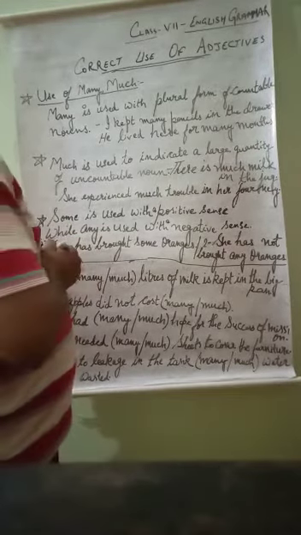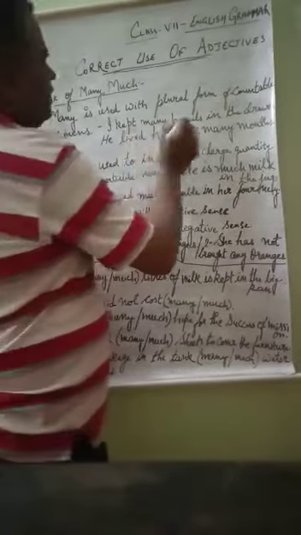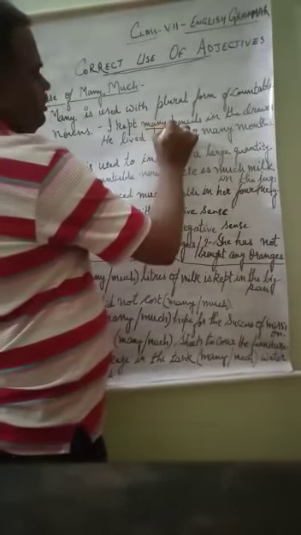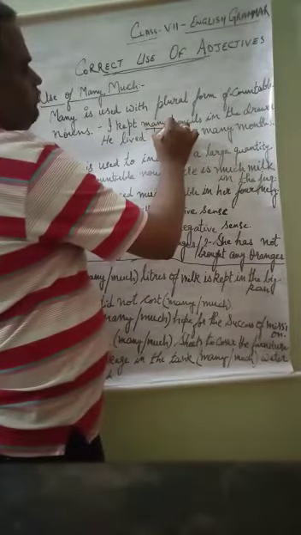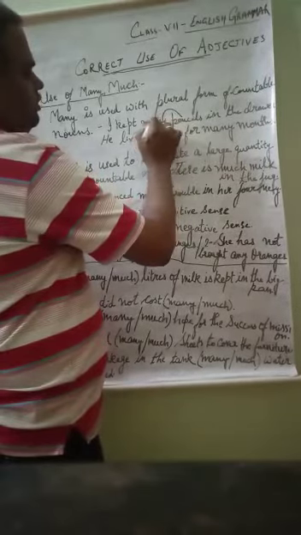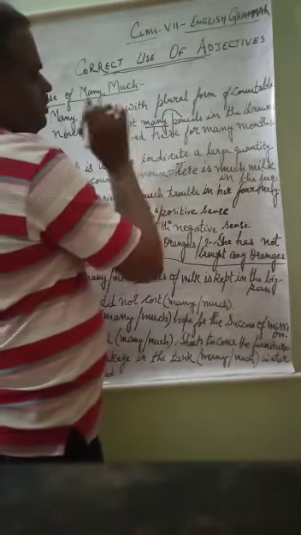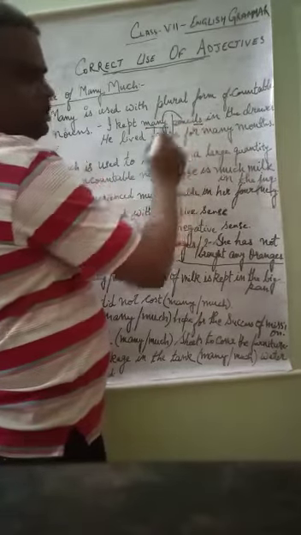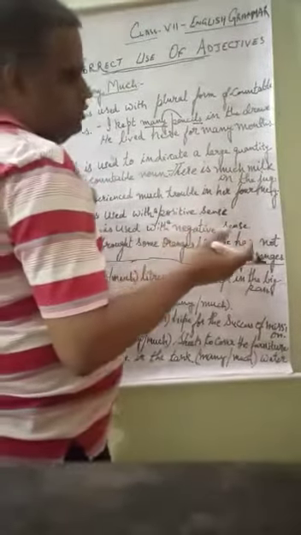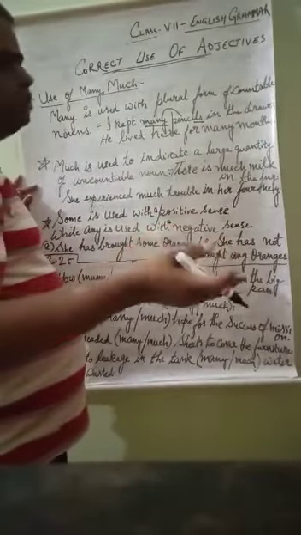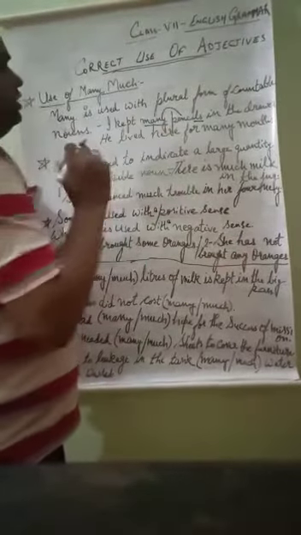Suppose that if I said I kept my pencils in the drawer. I kept many pencils in the drawer. So here the word is many, which is qualifying the noun pencils. For pencils many has come, so that is why many is adjective. But why many has been used here? Because pencils, it is countable noun. If there are few pencils, some pencils are there, we can count them. So that is why if it is countable, we can use many here.